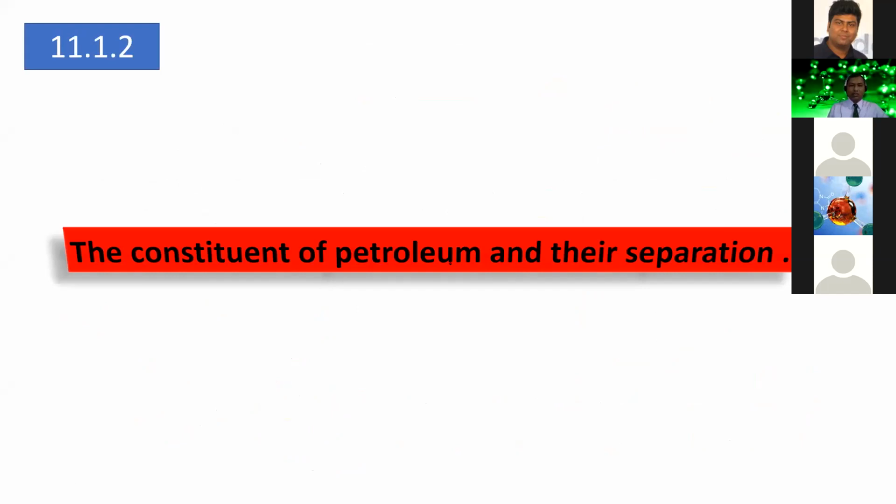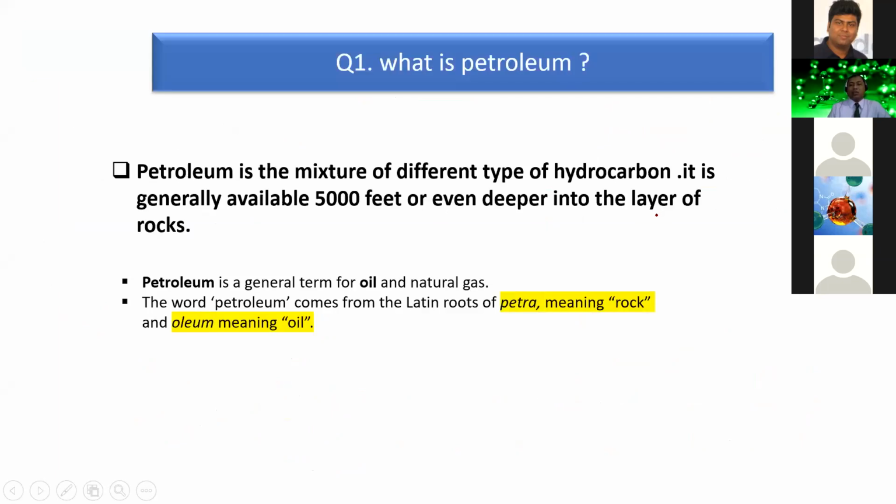Now dear students, we want to discuss the constituents of petroleum and their separation process. So what is petroleum? Petroleum is nothing but a mixture of different types of hydrocarbon. And this petroleum is generally available 5,000 feet or even deeper into the layers of rock.